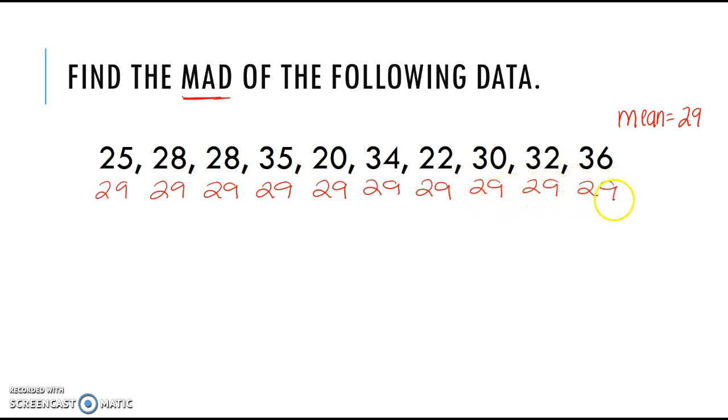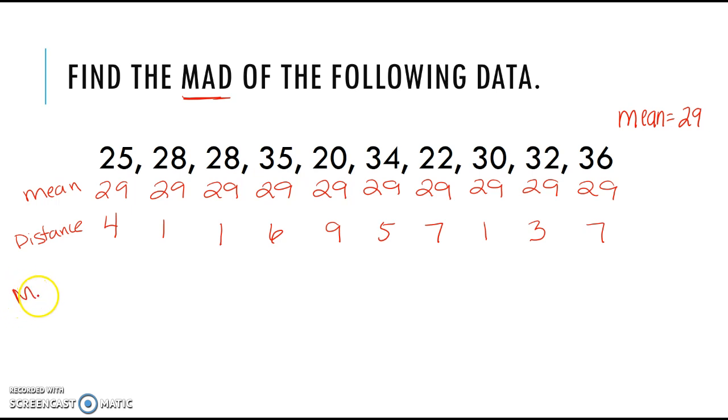So since we have our mean now, go ahead and find the distance between each number and the mean. Again, pause the video, and then once you found the distance between each number, restart it to check with me. Okay, so here I found my distances. Hopefully we have the exact same. Compare with mine. And then our third step is to calculate MAD.